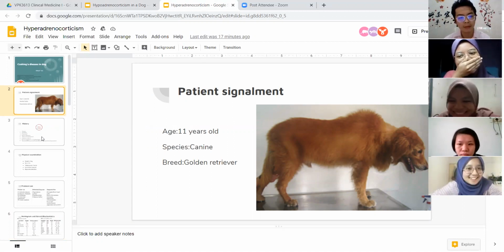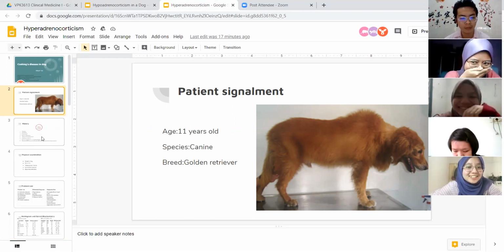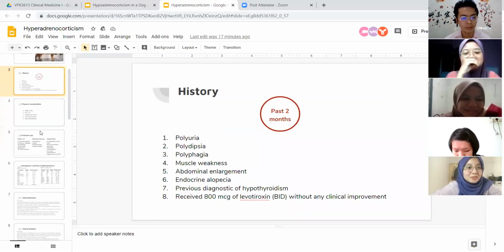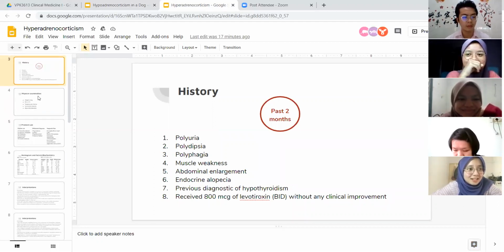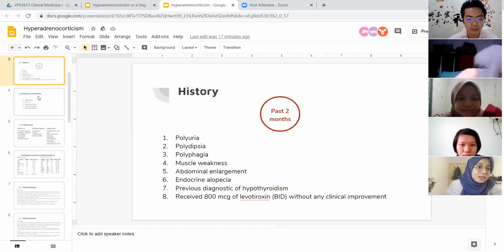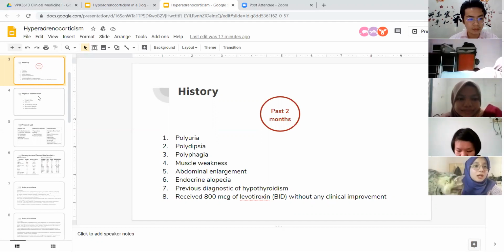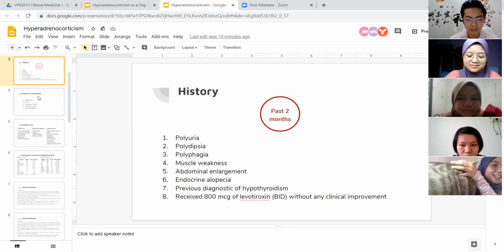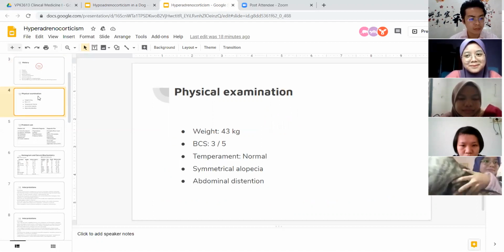Okay, so this is an 11 years old dog. The breed is golden retriever. For the history, for the past 2 months, the patient is experiencing PU/PD, polyphagia, muscle weakness, abdominal enlargement, endocrine alopecia, and previous diagnosis of hypothyroidism. This patient also received 800 milligram of levothyroxine twice a day without any clinical improvement.